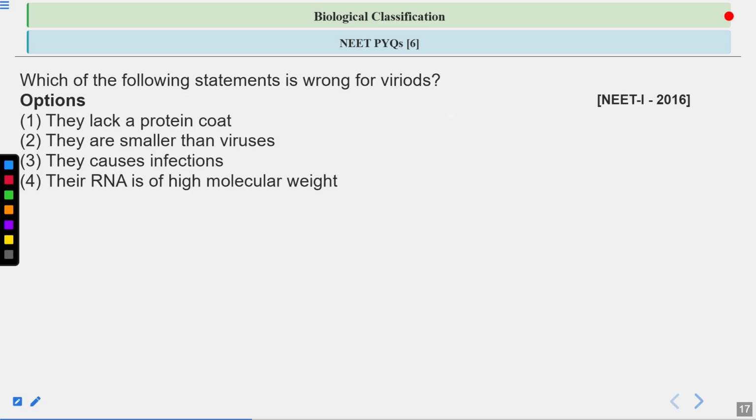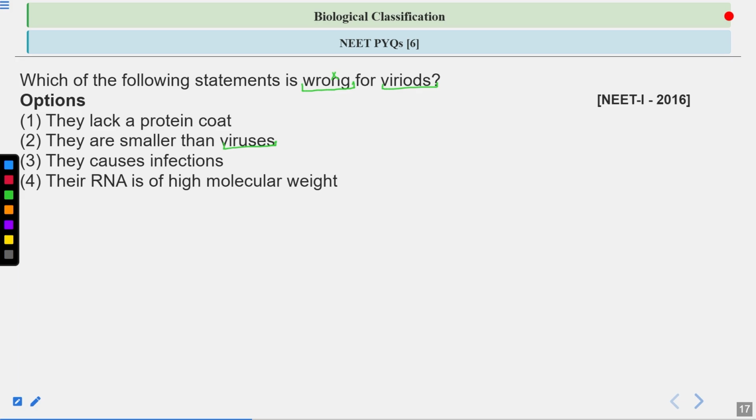Next question: which of the following statements is wrong for the viroids? Means you have to select the false statement here. Regarding viroids, what are the options here? Option 1 is they lack a protein code. Next is they are smaller than the viruses.